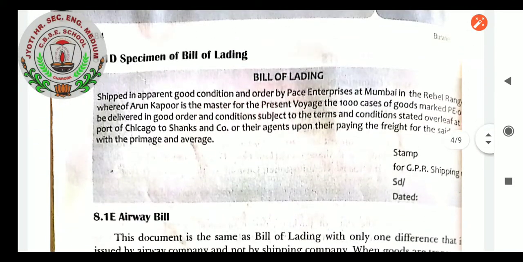As you can see, this is a specimen of bill of lading. First of all, what do we mean by bill of lading? Bill of lading is an important document, students, which is made at the time of export. In the specimen you can see, shipped in apparent good condition and order by PS Enterprise. This is the format in which it is made by the exporter of the goods in favor of the importer. So bill of lading is a statement made by the exporter for the payment to be made by the importer.